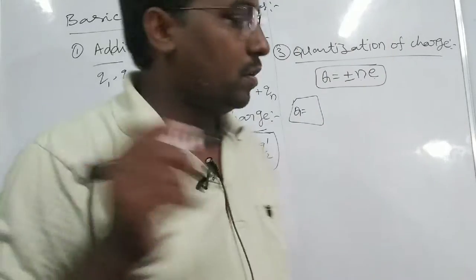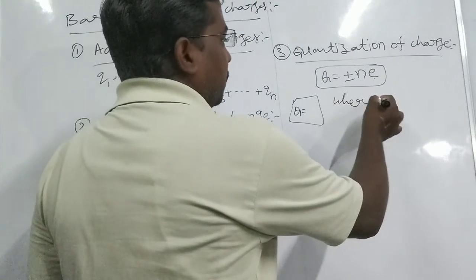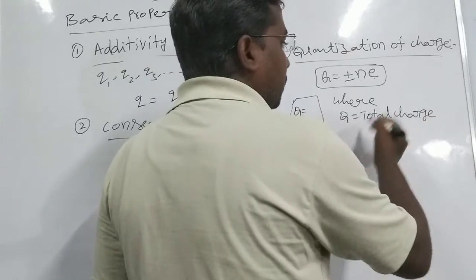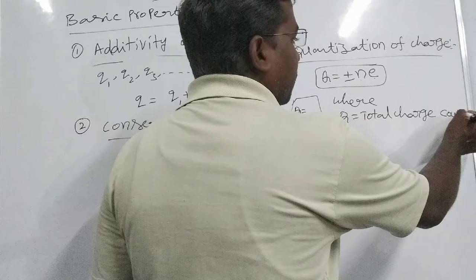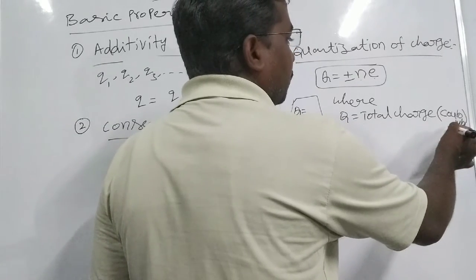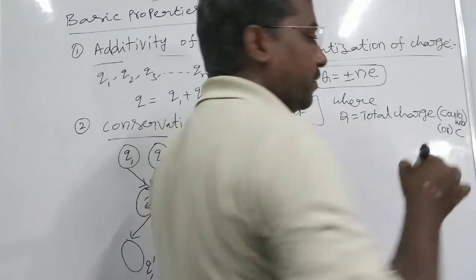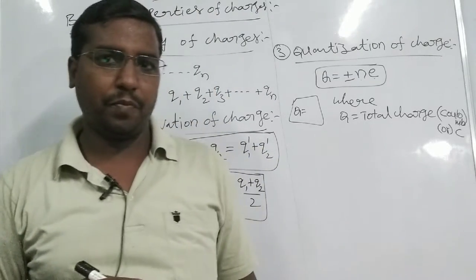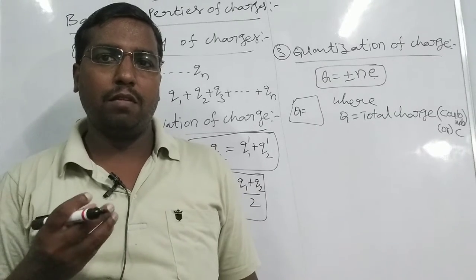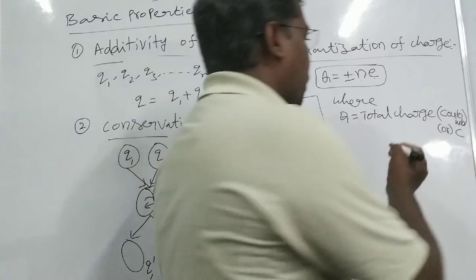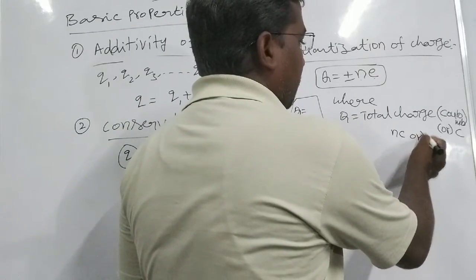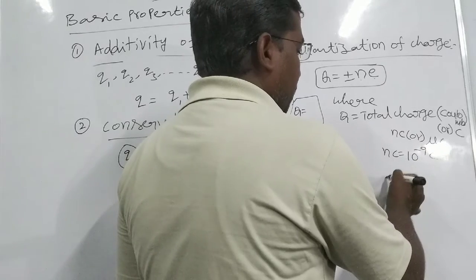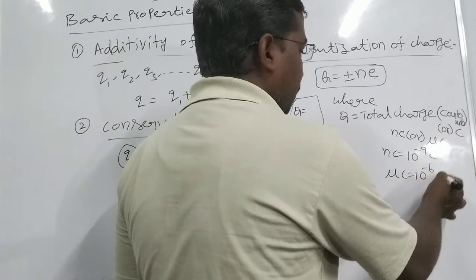So in this Q, what is Q? Q is the total charge of the body, represented in coulomb, the unit of charge, or simply C. This coulomb is a very big unit, so we use smaller units: nano coulomb, nC, meaning 10 power minus 9 coulomb, and micro coulomb, meaning 10 power minus 6 coulomb.